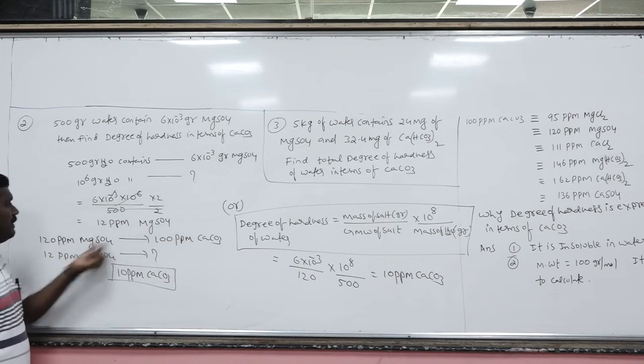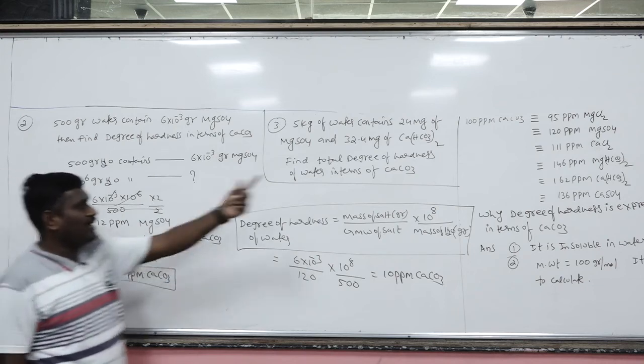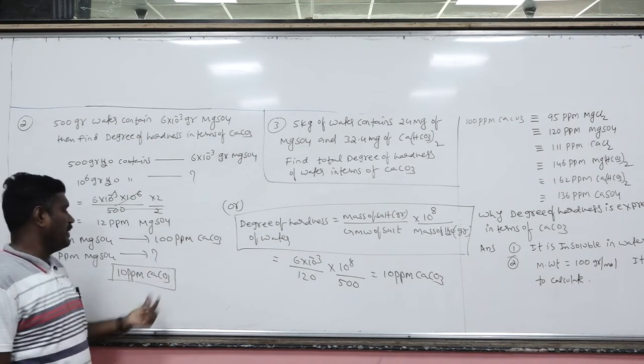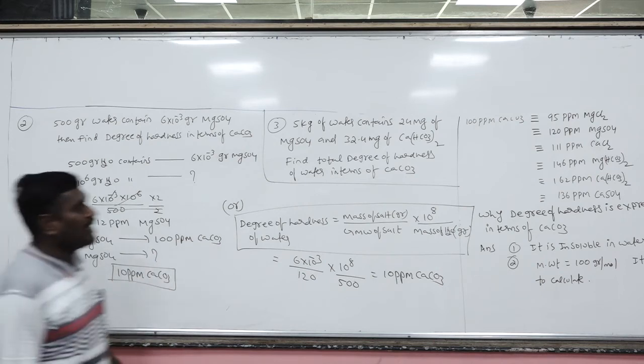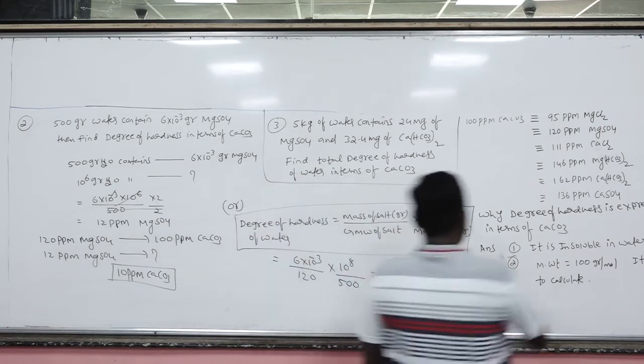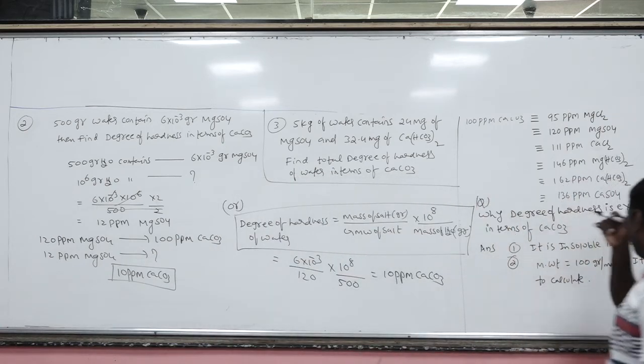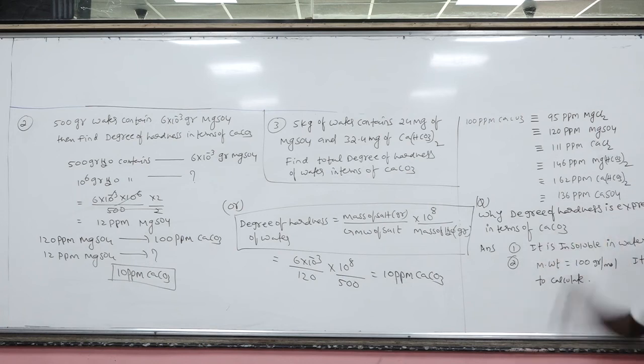So 120 ppm MgSO4 corresponds to 100 ppm CaCO3. So 12 ppm will correspond to how many ppm of CaCO3? Okay. Now there is one question. Just now I told you about the degree of hardness. What is the question here? Why is the degree of hardness expressed in terms of CaCO3?